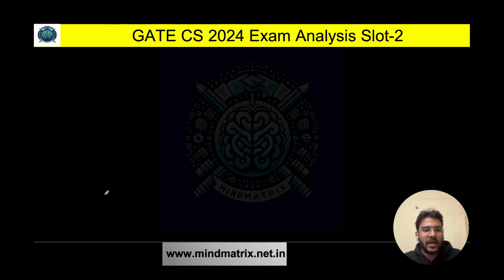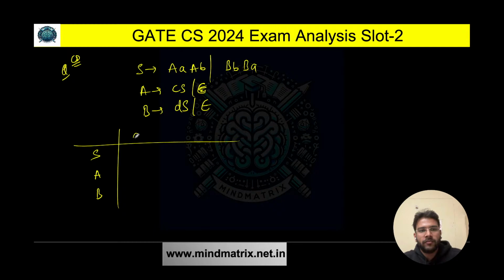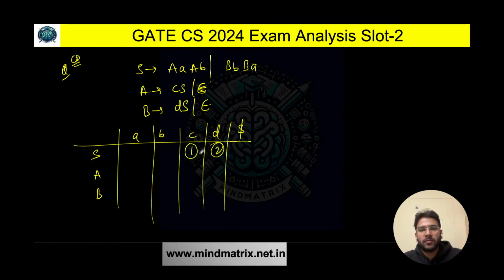Right, so let's see now the next question that we have, again from compiler design. The grammar given to us has productions involving A, B, C, S, with epsilon productions for A and B. Clear? This grammar is given to us. Apart from that, a table is also given, with columns A, B, C, D, and dollar. Now we need to find what we are going to fill at these numbers. Options were given, and we need to find what we can fill at these numbers.